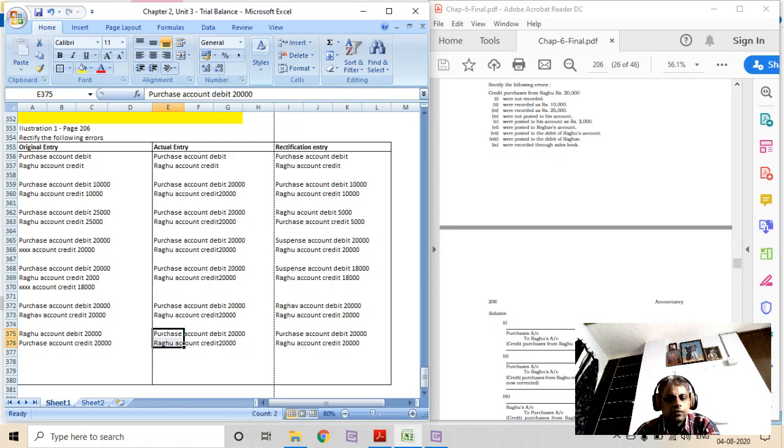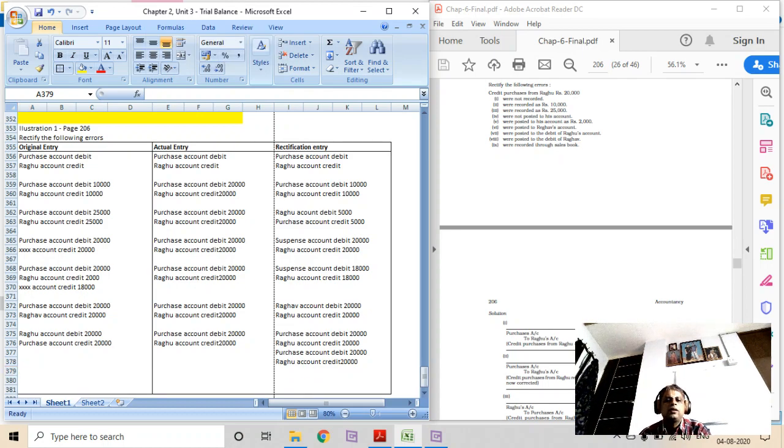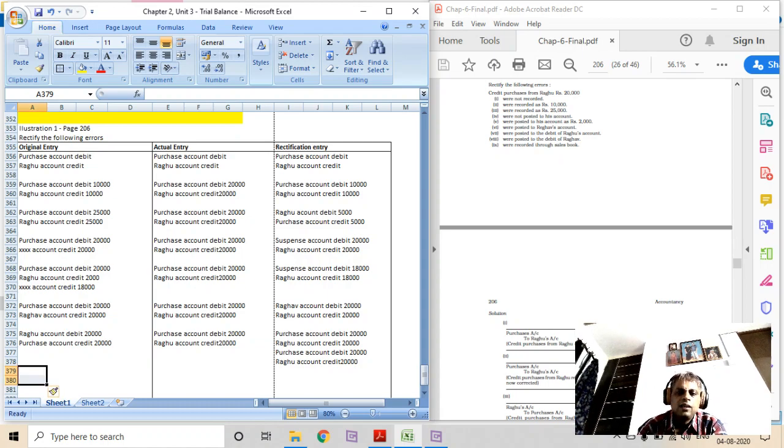Then we have to process the original entry: purchase account debit 20,000, Raghu account credit 20,000. This is clear, right? We have to do it two times because the original entry has to be reversed and then the rectification entry has to be processed. Right? So let's get into the next one.